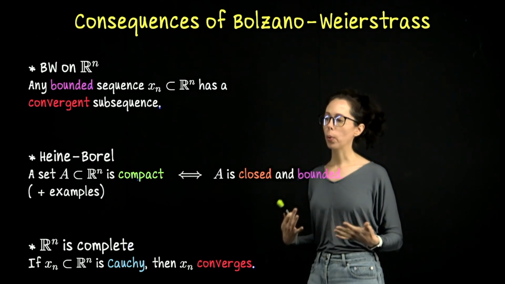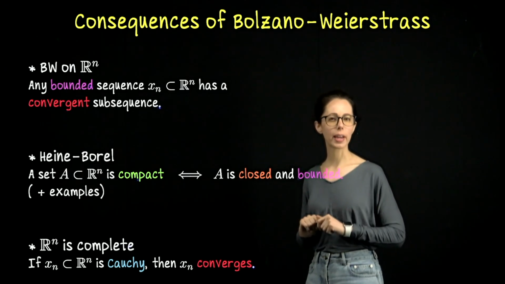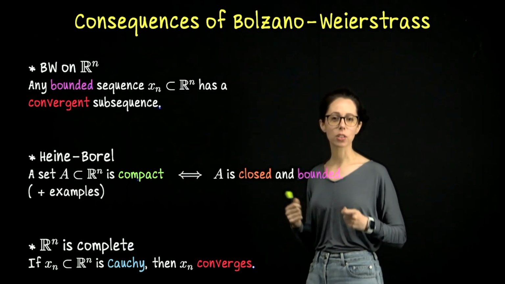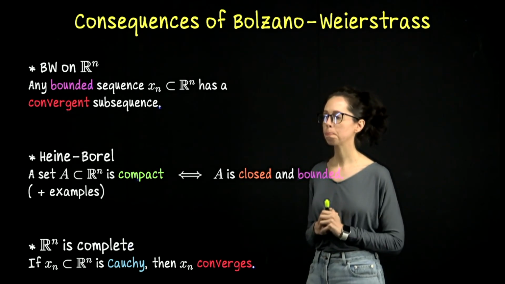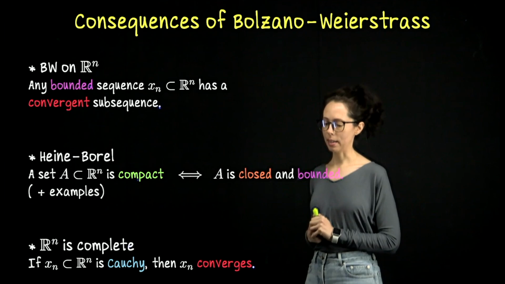So we'll do a couple quick examples, actually all on the Euclidean real number line, I believe, where we'll be able to say, hey, the set is closed and bounded, or it isn't, and therefore it's compact. So we'll have a few examples. And then we'll talk about completeness.